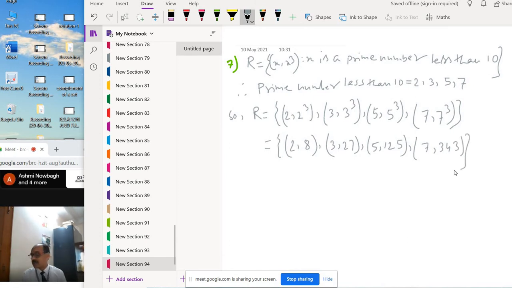So this is the answer, this is the relation. Okay, this is the answer to question number 7. Clear, everyone? Understand? Write down. Next, question number 8.